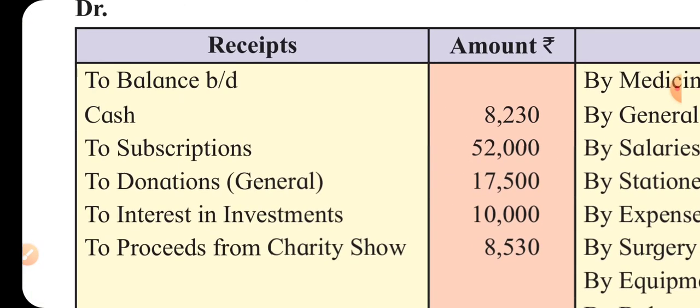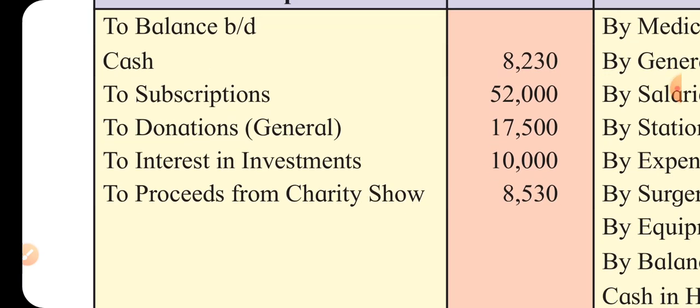On the receipt side, there is opening cash balance, ignore it. Subscriptions is income, donations is also income because these are general donations. Interest on investment is also income. Proceeds from charity show means receipts from charity show, that is also a kind of income of such concerns.